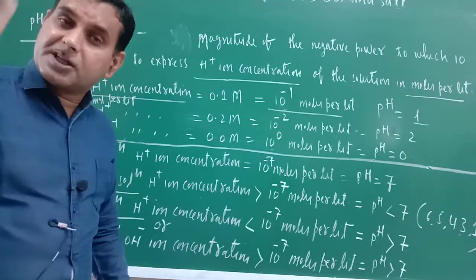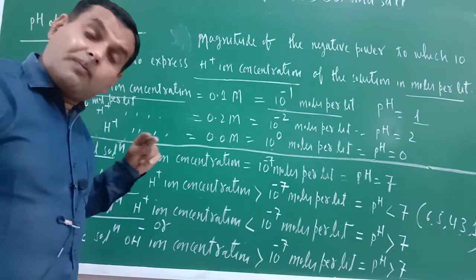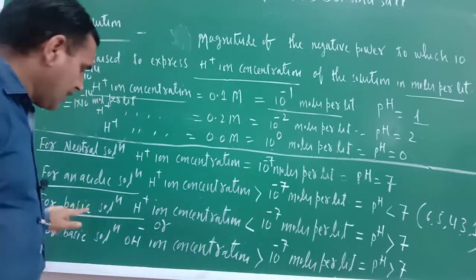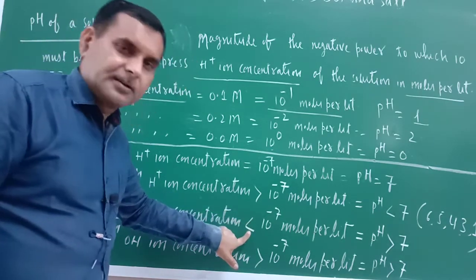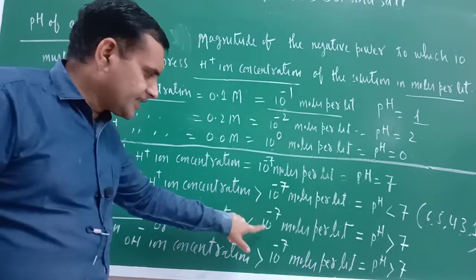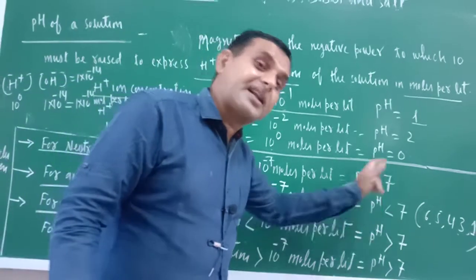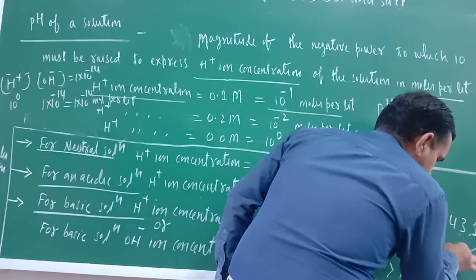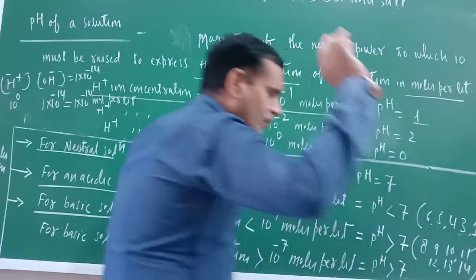Basic solution strength is judged on the basis of OH negative. So try to understand here. For a basic solution, OH negative ion concentration must be more, so H positive ion concentration will be less. If OH is more, H should be less. H positive ion concentration is less than 10 raised to the power minus 7 moles per liter, so the pH will be greater than 7, means 8, 9, 10, 11, 12, 13 and 14. Till 14 only, not beyond 14.